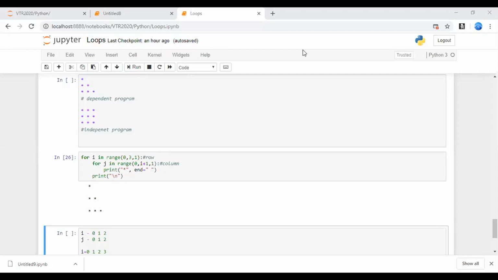Yeah, sir, I have a small question. Whatever the looping, that can be done using both while and also with a for, right? So there is no difference. So when to use while, and when to use for loop? Good question. See, that comes to the use cases.